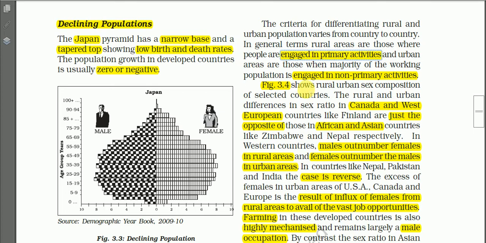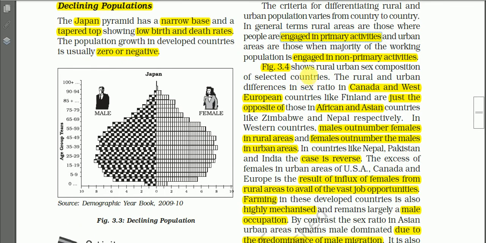And urban areas are those where the majority of the working population is engaged in non-primary activities. So people in the urban areas are engaged more in the secondary, tertiary, and quaternary sectors. So this is the main criterion for differentiating population into rural and urban.